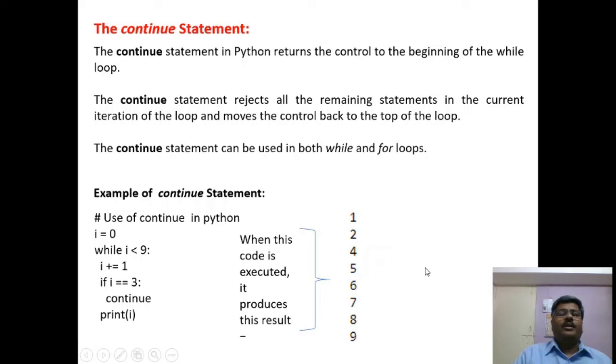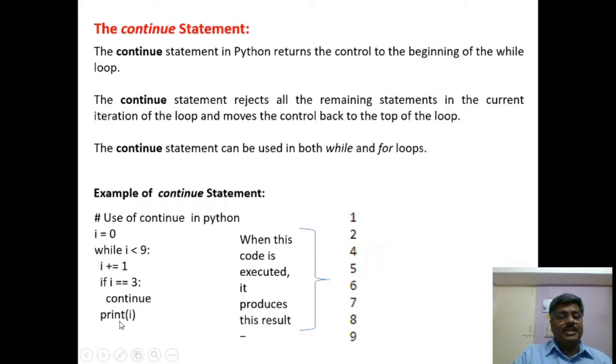The continue statement. When we want to bypass a certain group of statements and go to the top of the loop, to the beginning of the loop, then we have to use the continue statement. Example: i equal to 0, while i less than 9, i equal to i plus 1, if i equal to 3, continue.